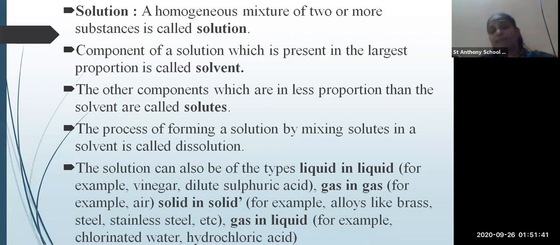Air is the good example because air is a homogeneous mixture. So you can find in air many different types of gases. For example, solid in solid. So here you can have the example of alloys like brass, steel, stainless steel.